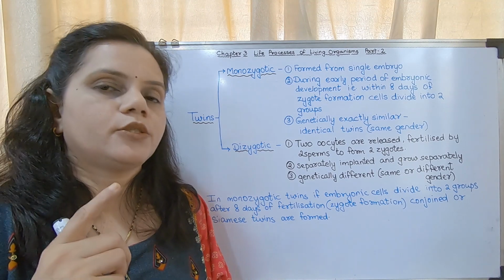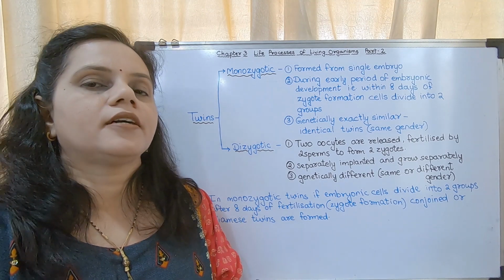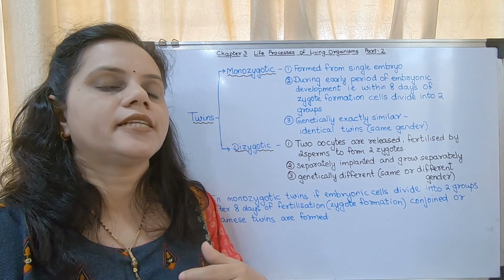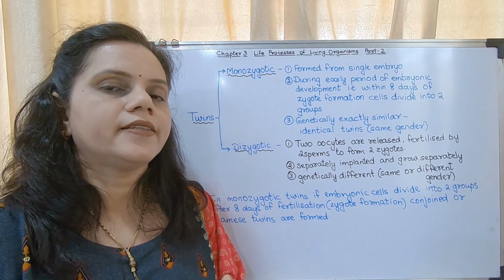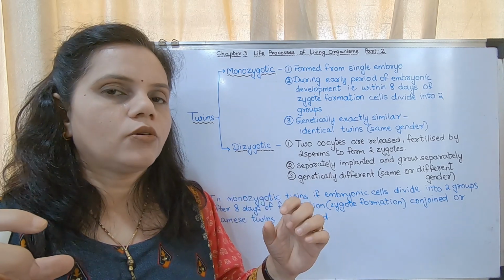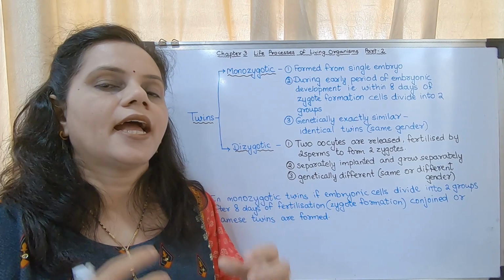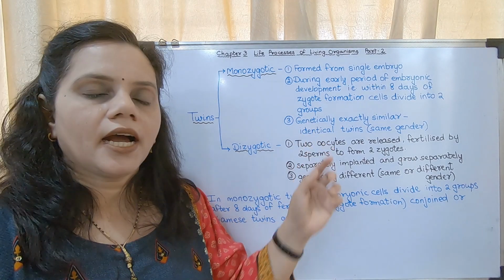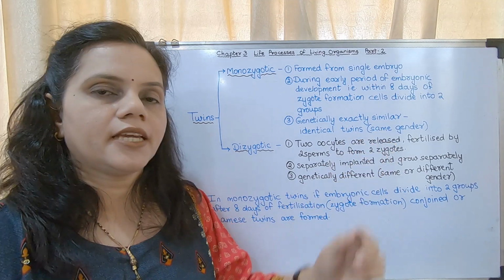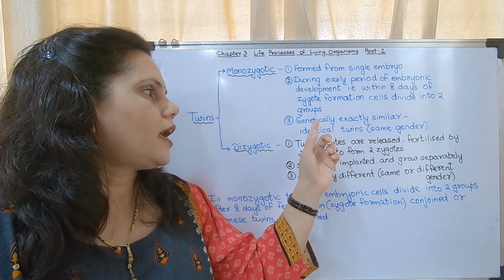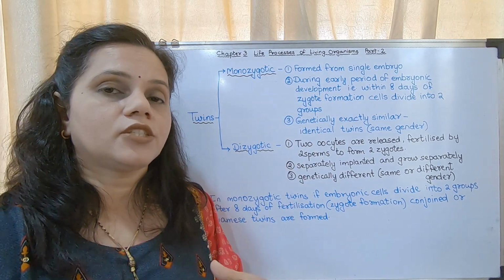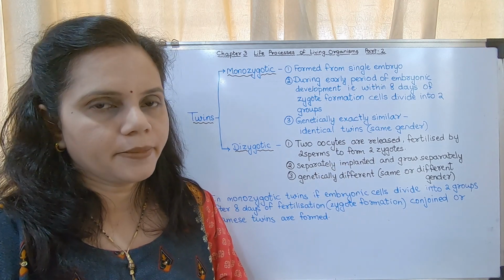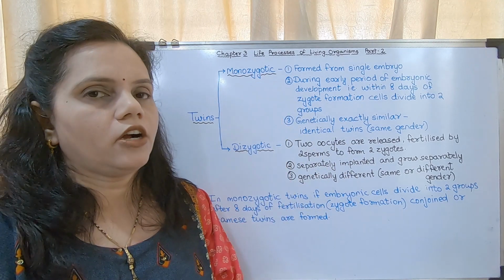So I repeat, there is 1 sperm, 1 ovum. It fuses to form a zygote. That zygote develops into an embryo. Within the first 8 days they separate into 2 different groups of cells, and each group develops into a separate baby. They are said to be identical twins. They will always be of the same gender, and they are genetically exactly similar. So this is about monozygotic twins.